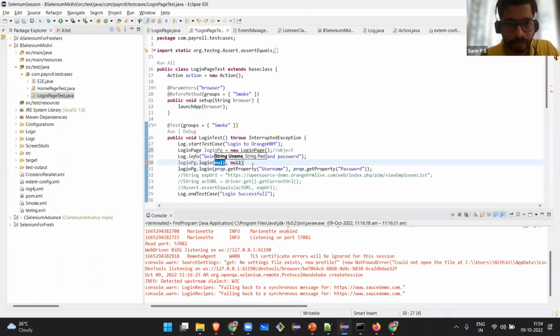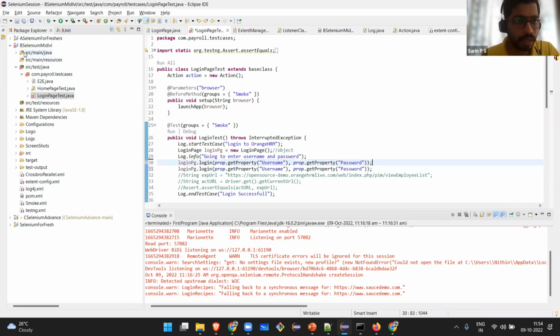How have I passed it? I know that the username and password are inside the properties file, so I will be giving property dot get property. From the file get the username, and from the file get the password, the file that is present in the base class. I have already shown it, right? In the base class you can see there is some error.